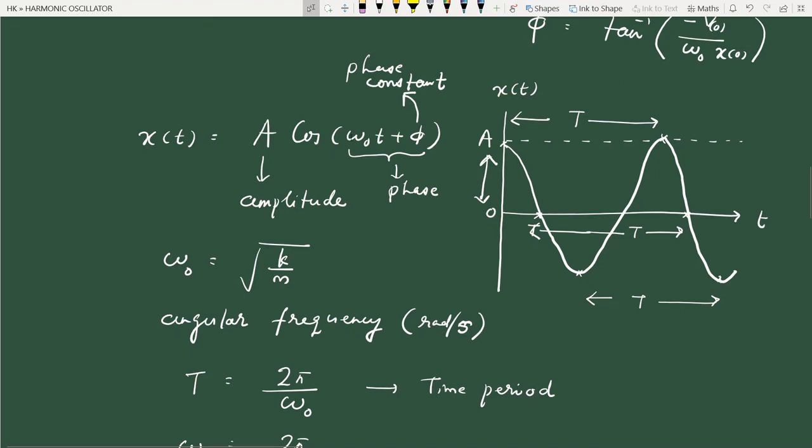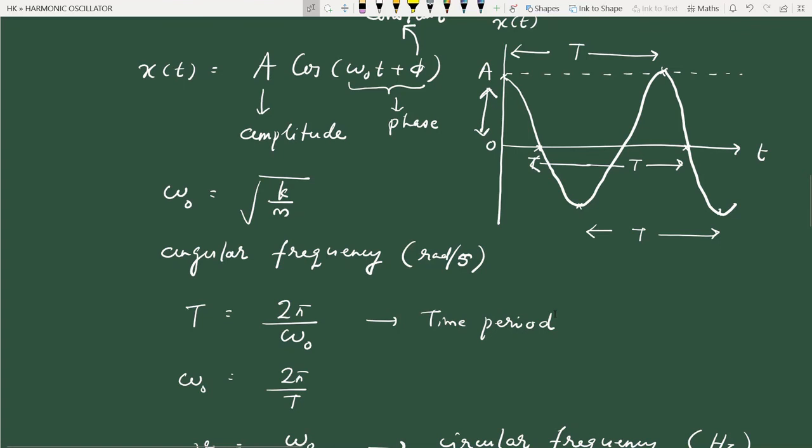A is the amplitude, omega 0 is angular frequency, and omega 0 t plus phi is the phase at any time t. Phi is called the phase constant, and the time period is the time taken to complete one cycle of oscillation. Essentially it is the time interval between two identical points of vibration, two identical vibrational points, you can say.